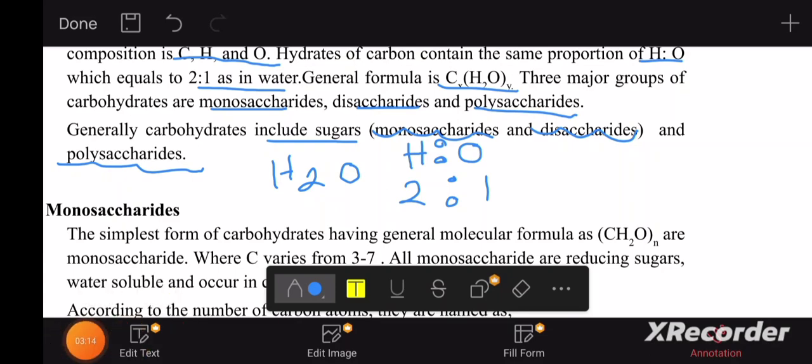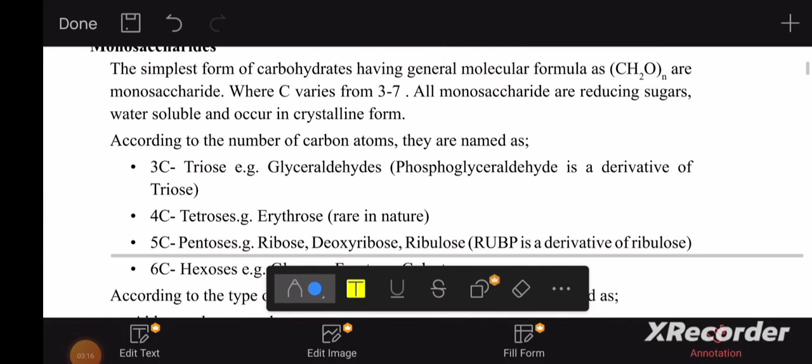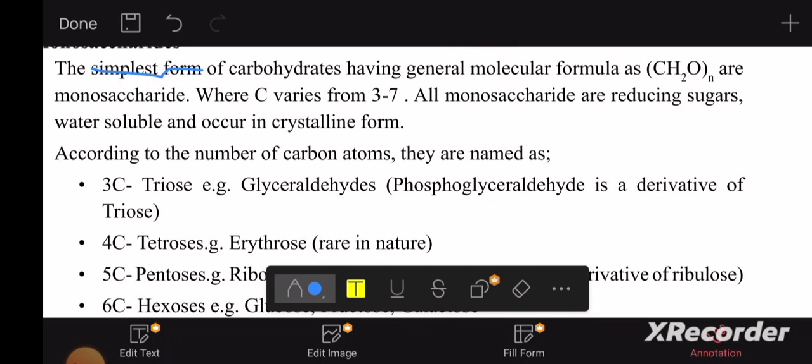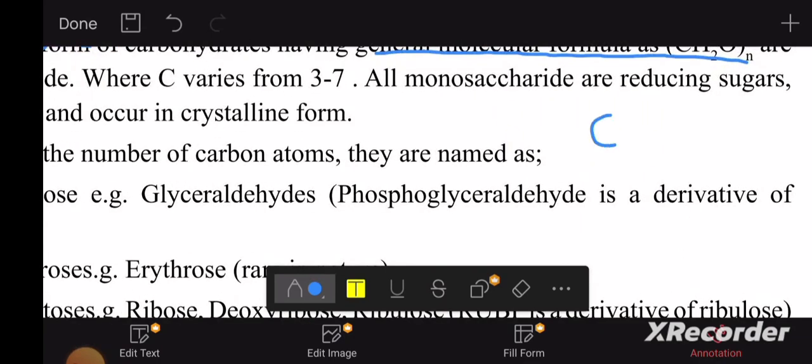Hope it's clear. Monosaccharides are the simplest form of carbohydrates, having the general molecular formula CnH2nOn. Very important. Once again, you can see the ratio of hydrogen to oxygen is 2:1.